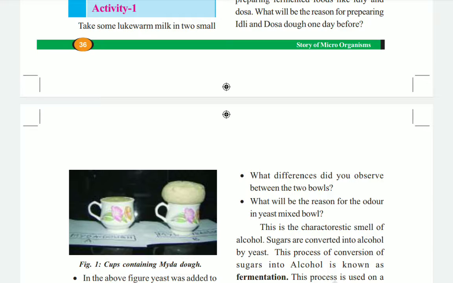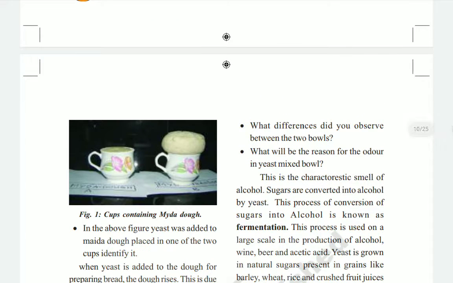After 3 to 4 hours, again in the second cup we can observe the same cup only, but the amount of maida will have become double. So how is this done? Because of the yeast only.